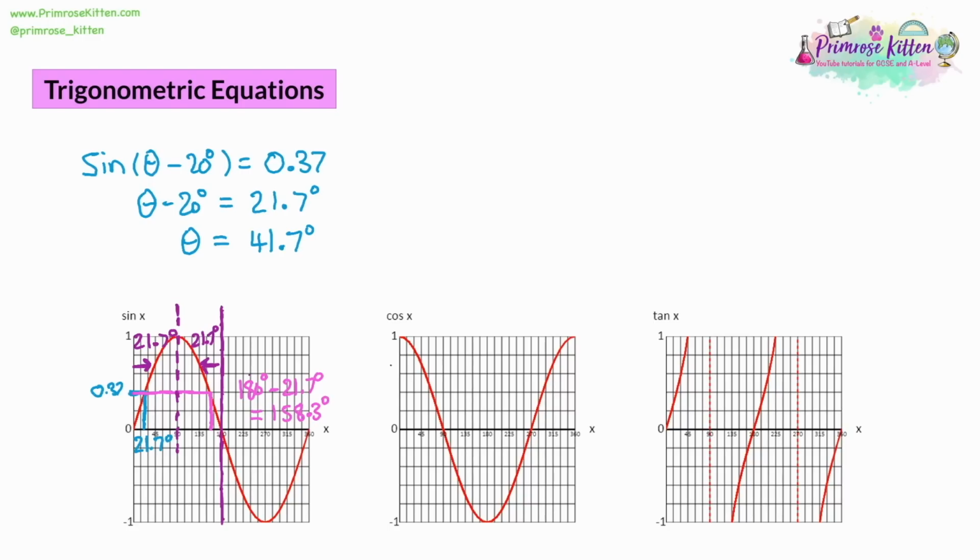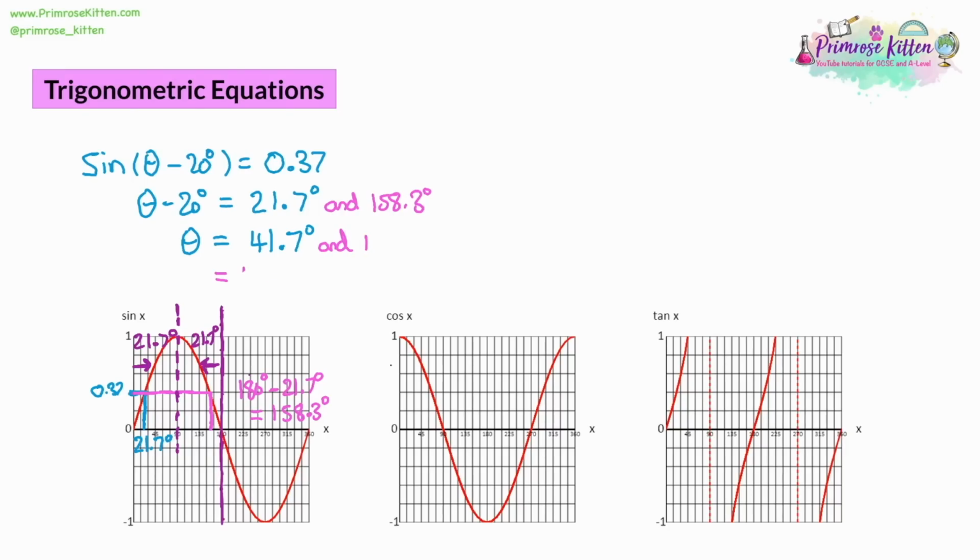So using the graph, we've now come up with a second answer. Theta is equal to 41 degrees, and theta is also equal to 158.3 degrees. Now there's one more difficulty, and that is that's the value of theta minus 20. And what did we do? Well, we added 20 to it to get our final answers. So actually, what we need to do now is add 20 to it as well.